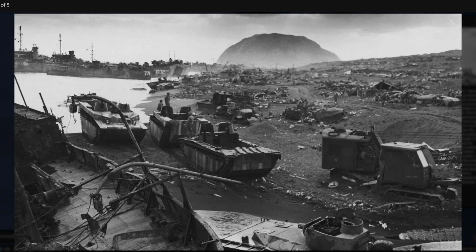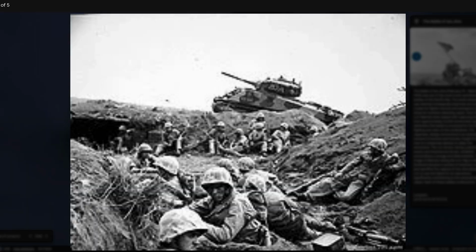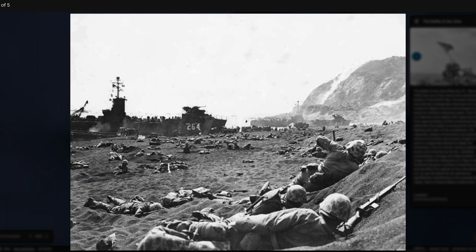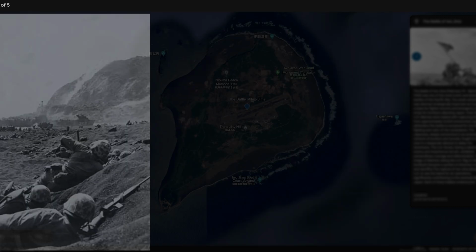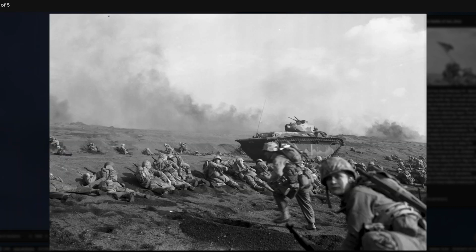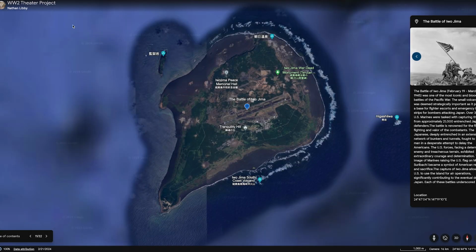The battle is renowned for its fierce fighting and valor of the combatants. The Japanese, deeply entrenched in an extensive network of bunkers and tunnels, fought to the last man in a desperate attempt to delay the Americans. The U.S. forces, facing a determined enemy and treacherous terrain, exhibited extraordinary courage and determination.